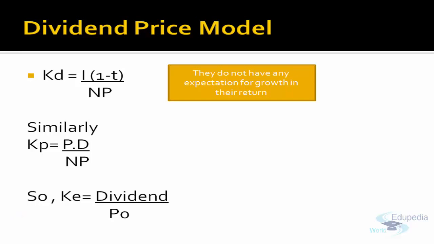So the way of calculating cost of equity when the shareholder does not expect any growth will be the same. Dividend will be the same, 10 rupees, divided by the net proceeds, whatever you have received in issuing the share capital, or if the share capital is already issued, the market price of the share. So the cost of equity, if the shareholder does not expect any growth, will be dividend divided by the market price per share or the net proceeds.